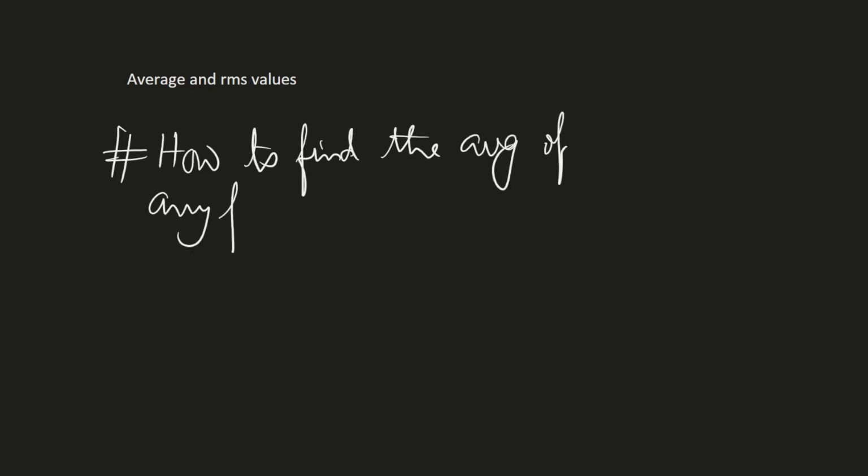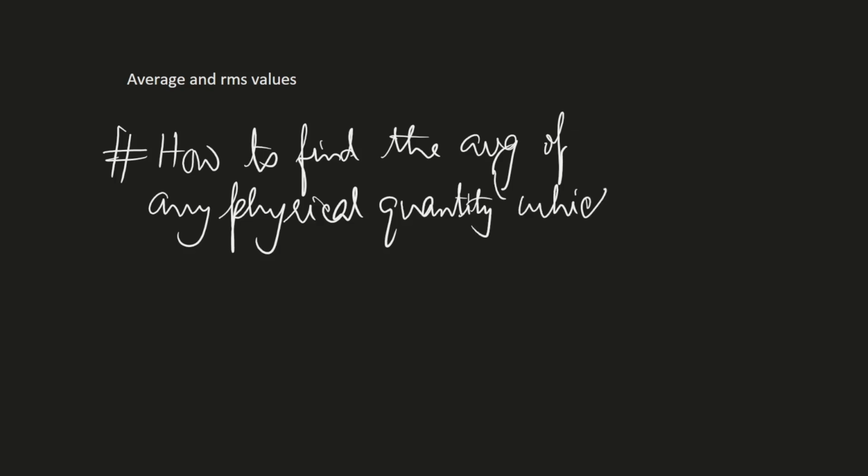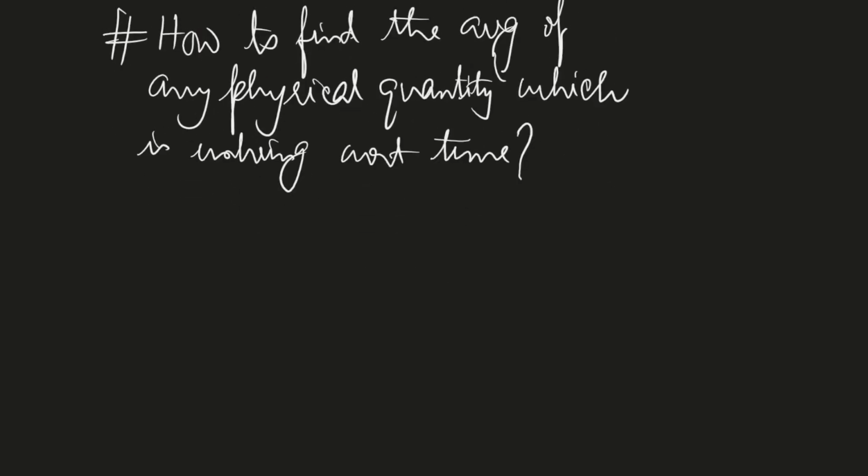First of all, how to find the average of any physical quantity which is evolving with respect to time. So the general formula is, suppose y is the quantity and it is evolving with respect to time.